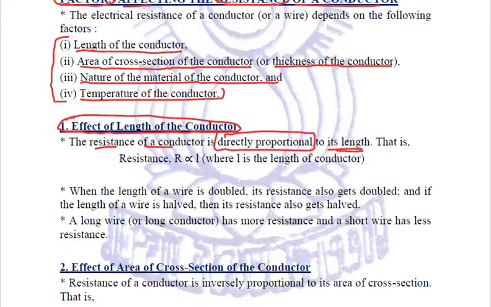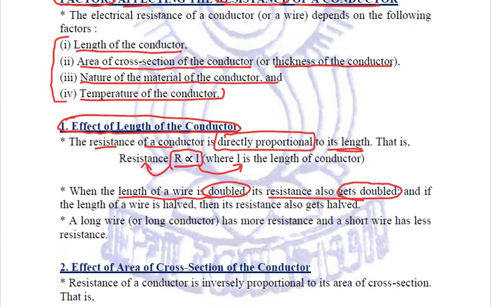We can say R is directly proportional to L, where R is the resistance and L is the length of the conductor. Now based on this relation, when the length of a wire is doubled, we can very well relate that the resistance will also get doubled.